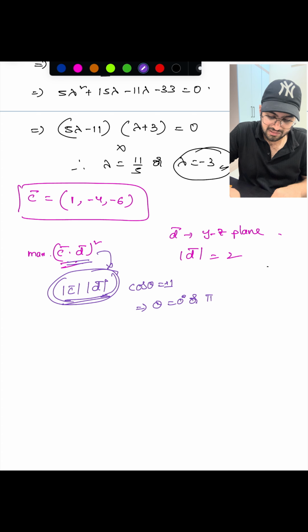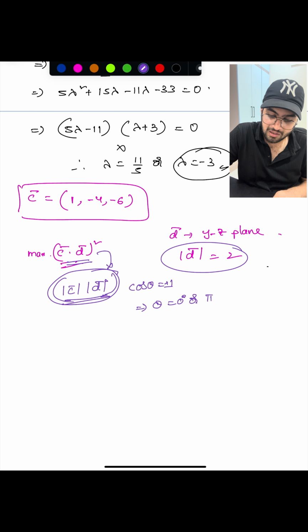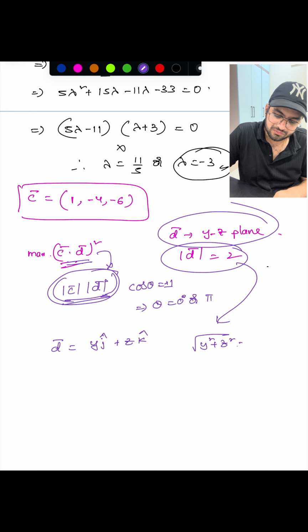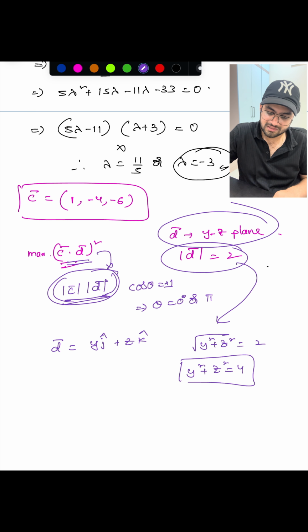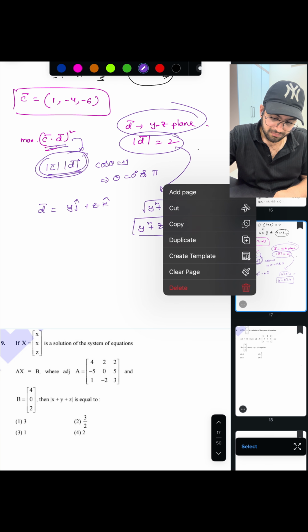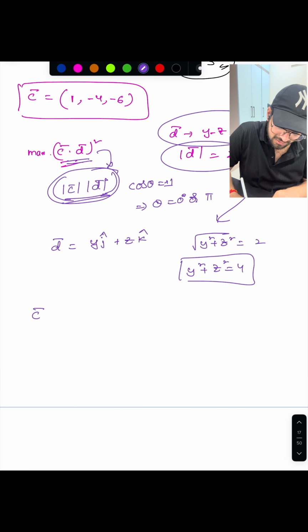So let's see what c bar dot d bar is. Given that the magnitude of d bar is 2 and d bar lies in the yz plane, let me assume d bar equals y j cap plus z k cap. As the magnitude is 2, root of y square plus z square equals 2. So y square plus z square is 4. Now, coming to the dot product, what is the dot product here? c bar dot d bar.